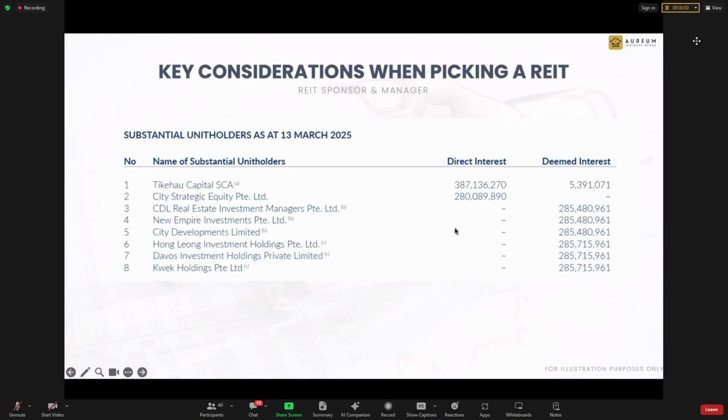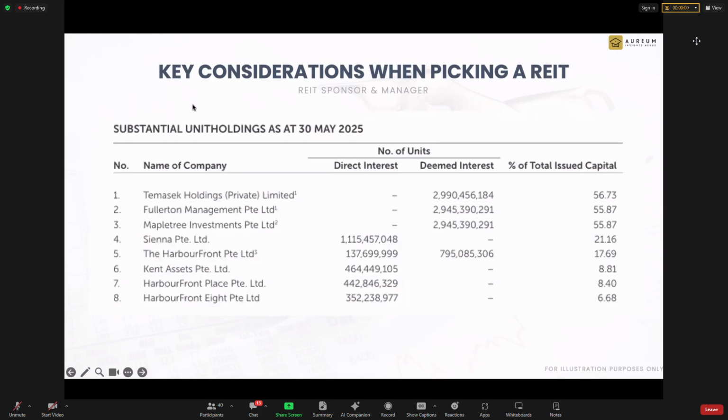Okay. Direct interest means that the share is held directly under your name. Let me just use Temasek as an example. Harbourfront Private Limited is a company. You go to CDP to check, you have this number of shares under their name.